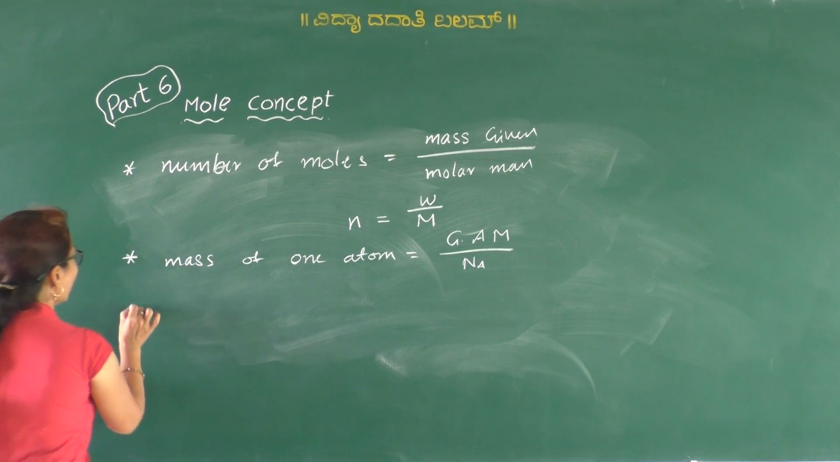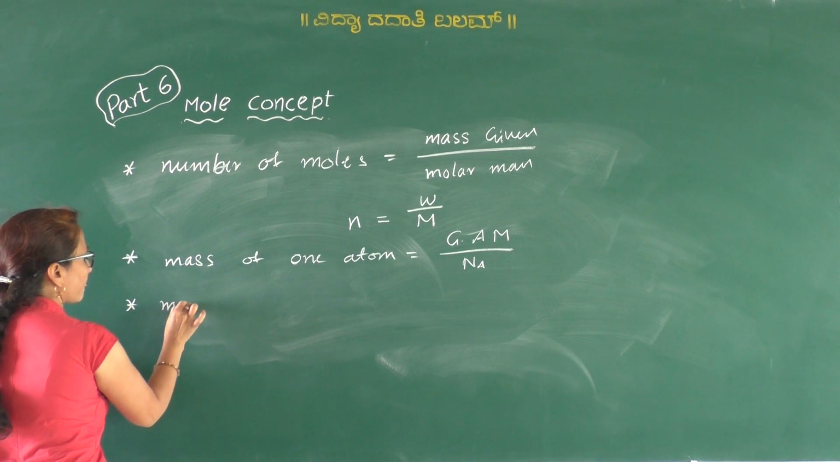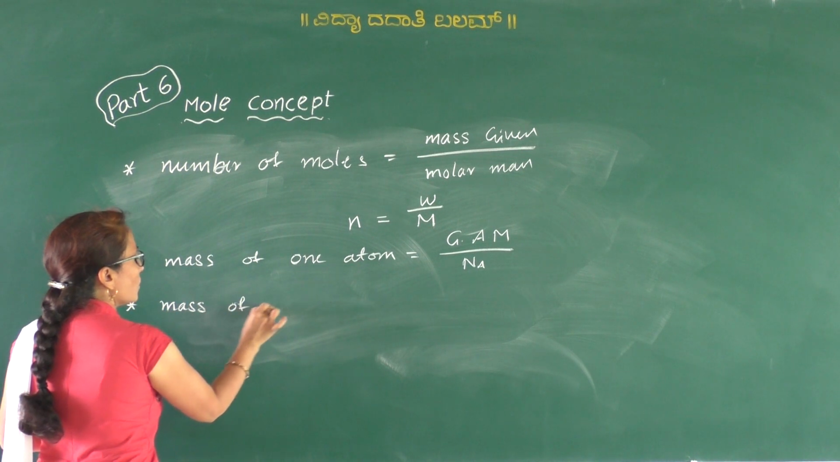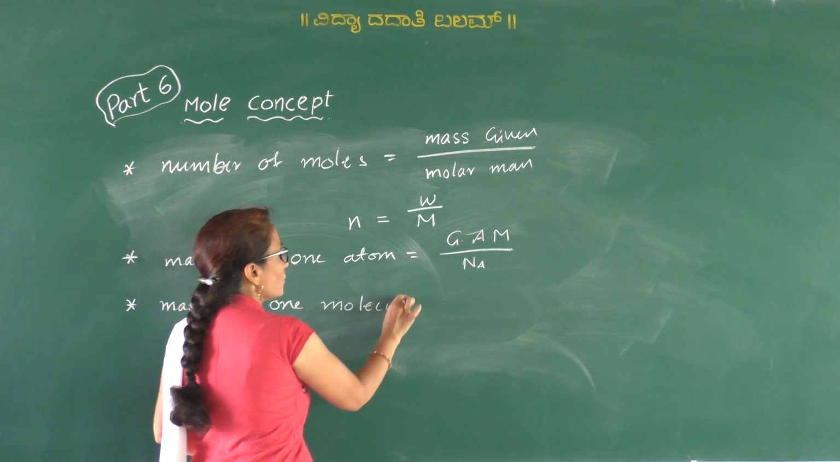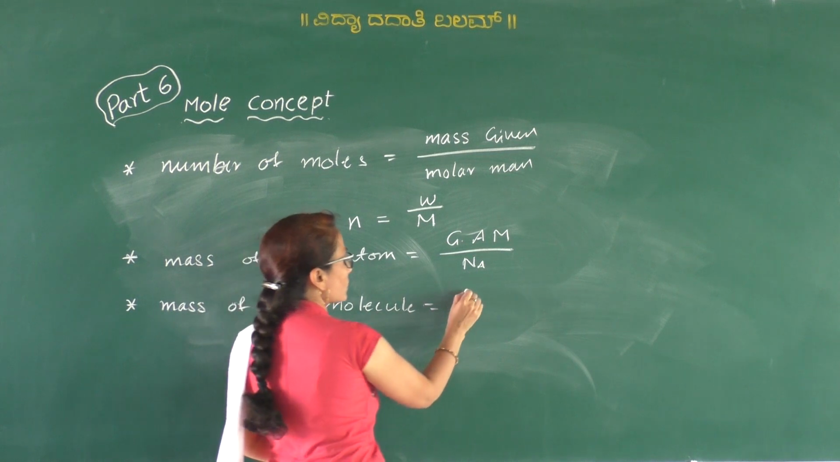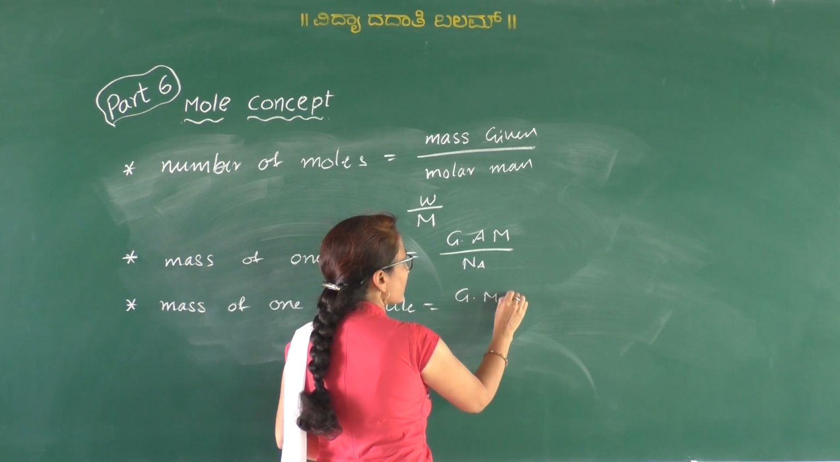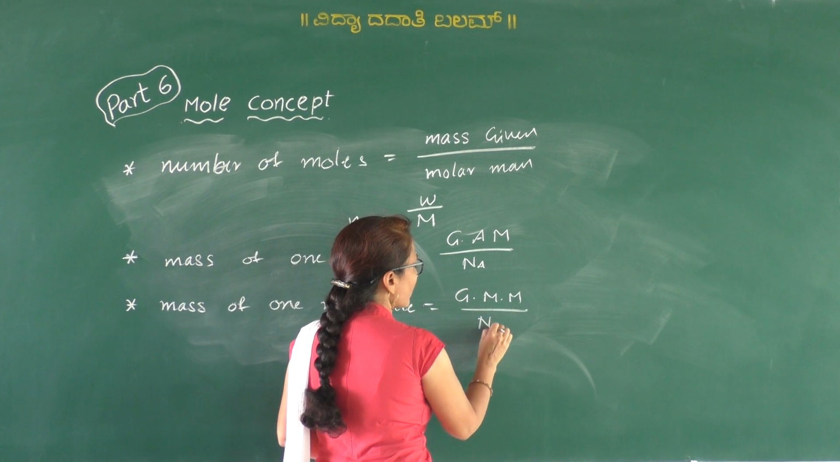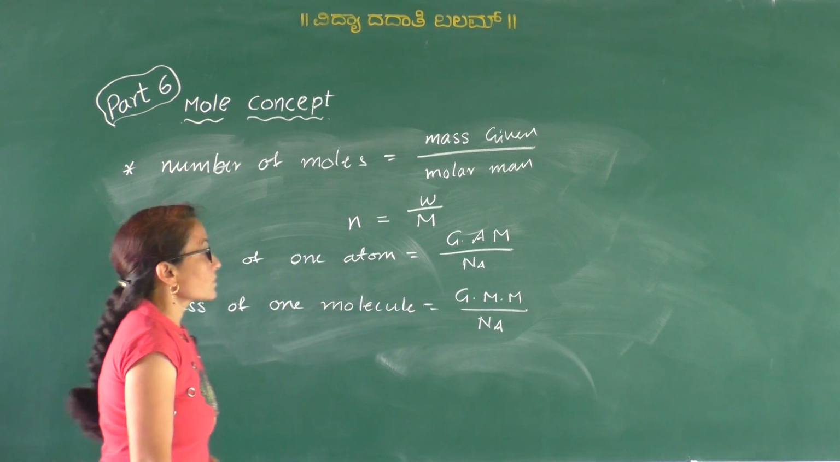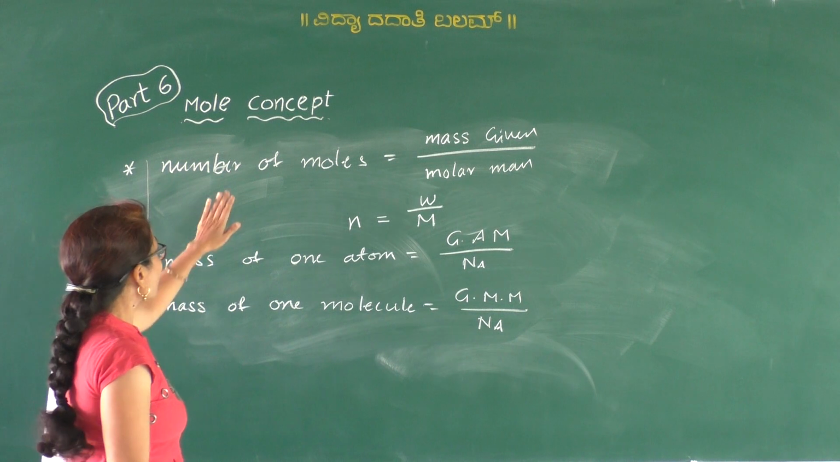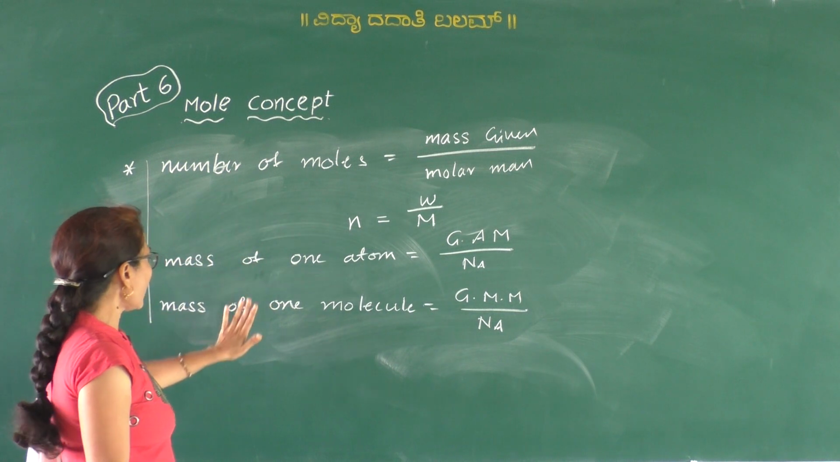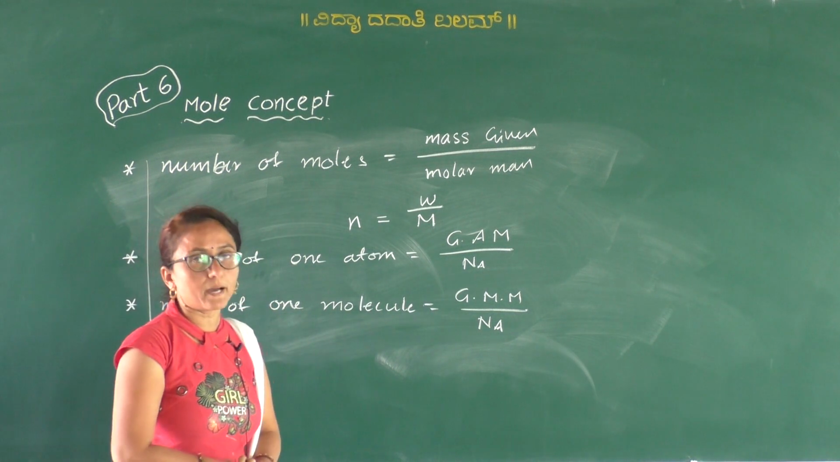Similarly, the mass of one molecule is equal to gram molecular mass divided by Avogadro number. Okay, so these are the three important formulas for the calculations: number of moles, mass of one atom and the mass of one molecule.